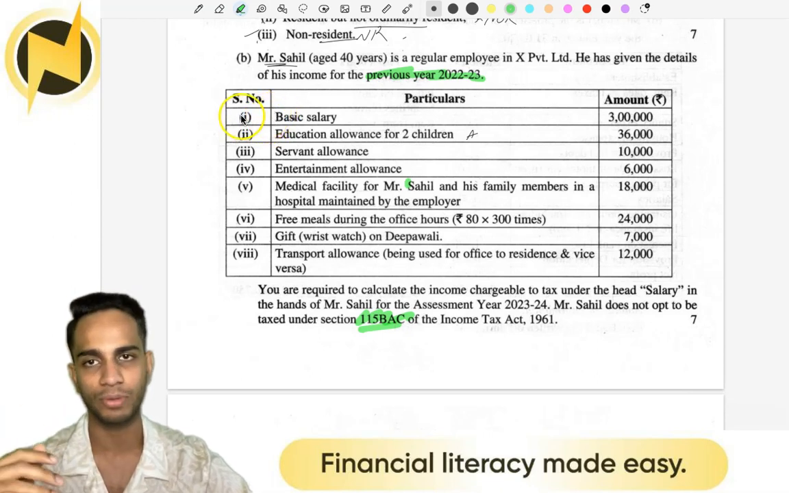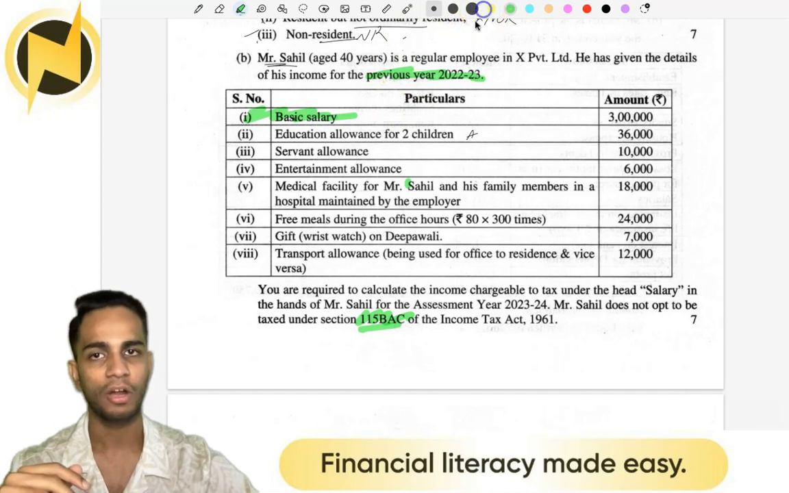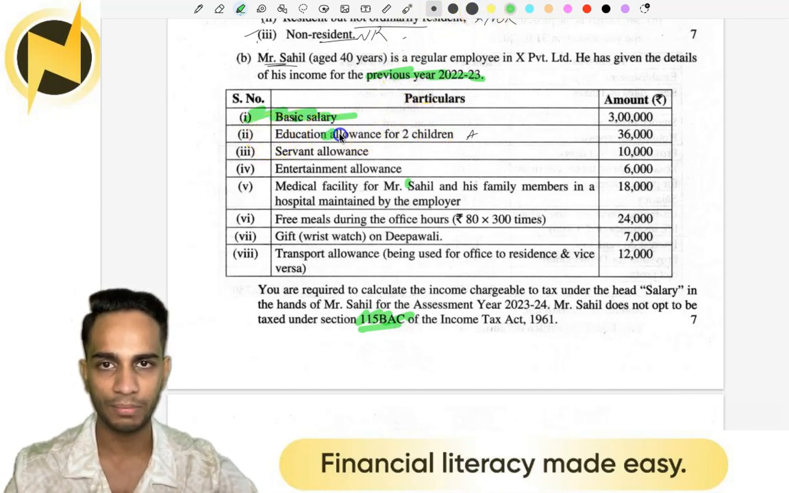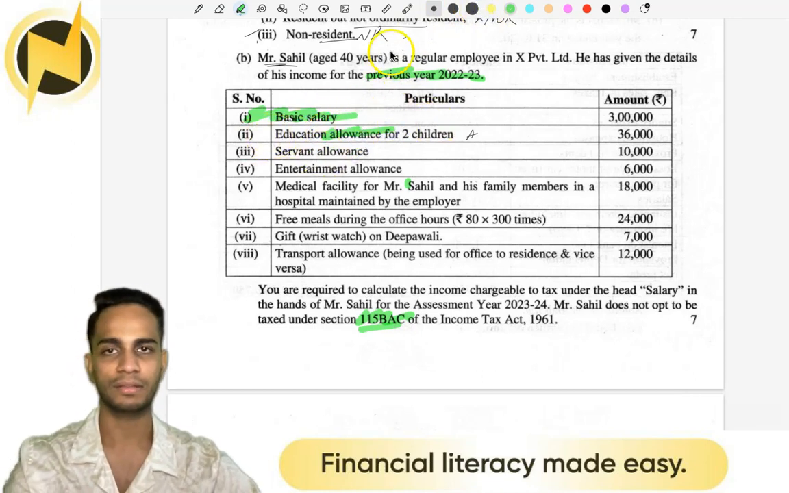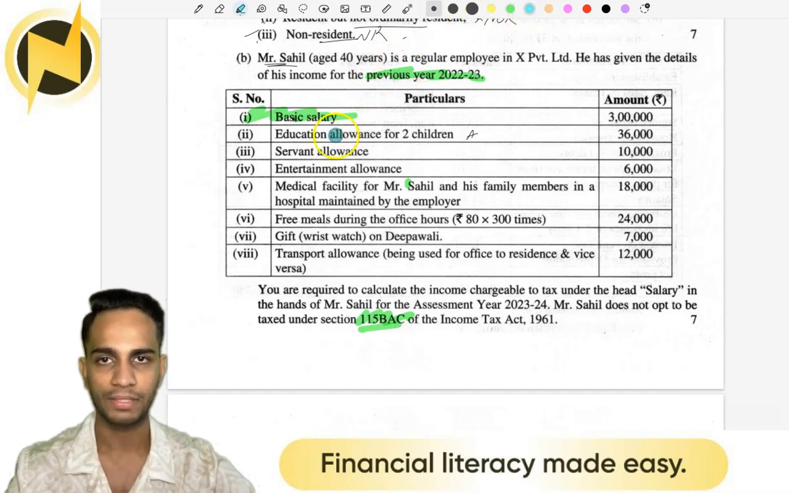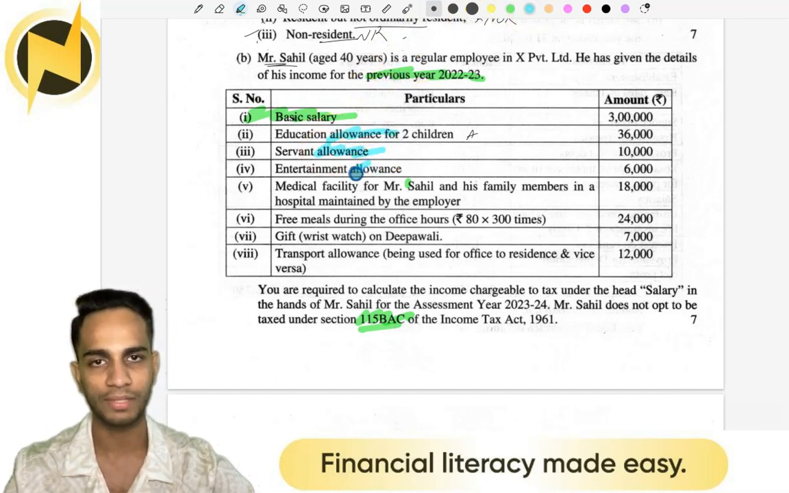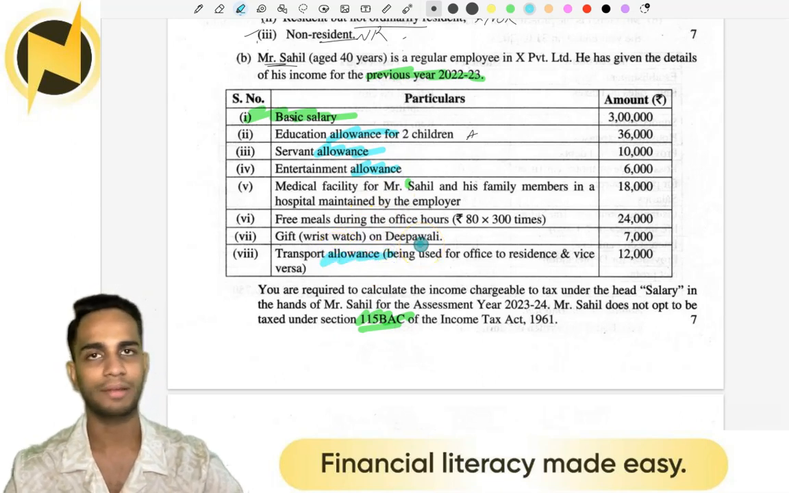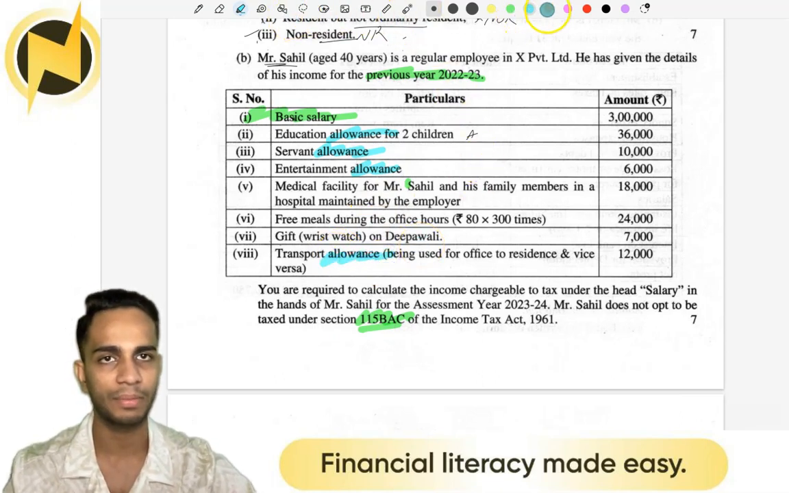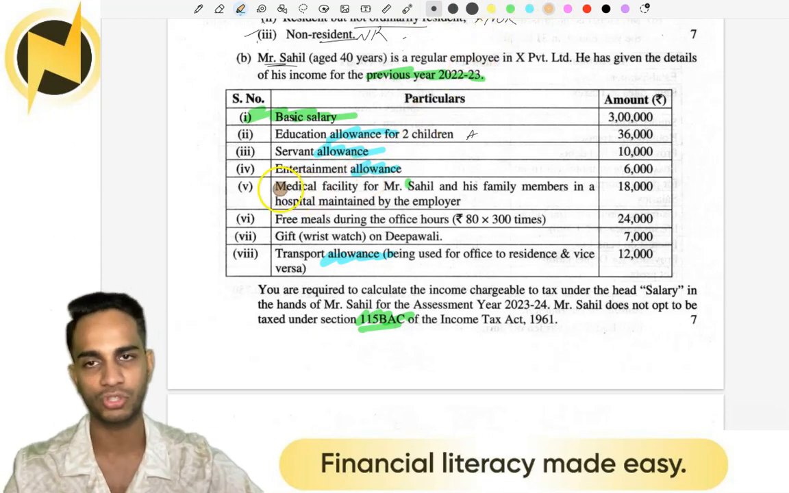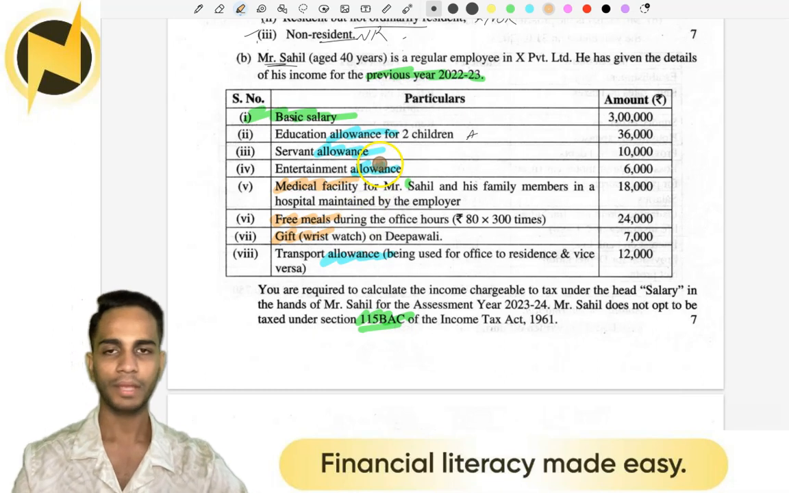So how many basic items do we have? Just basic salary. How many allowances do we have? Allowance number 1, allowance number 2, allowance number 3, allowance number 4. 4 allowances are given. Now, how many retirement benefits do we have? None. How many perquisites do we have? 1, 2, 3 perquisites. Yes.